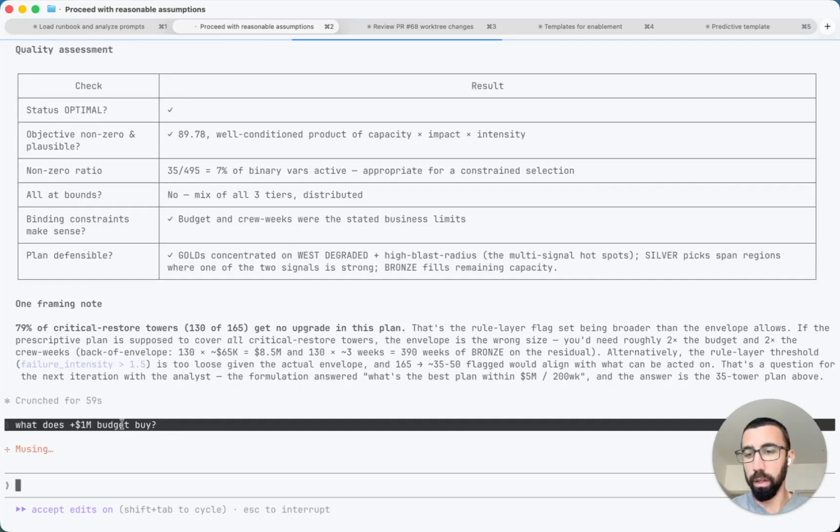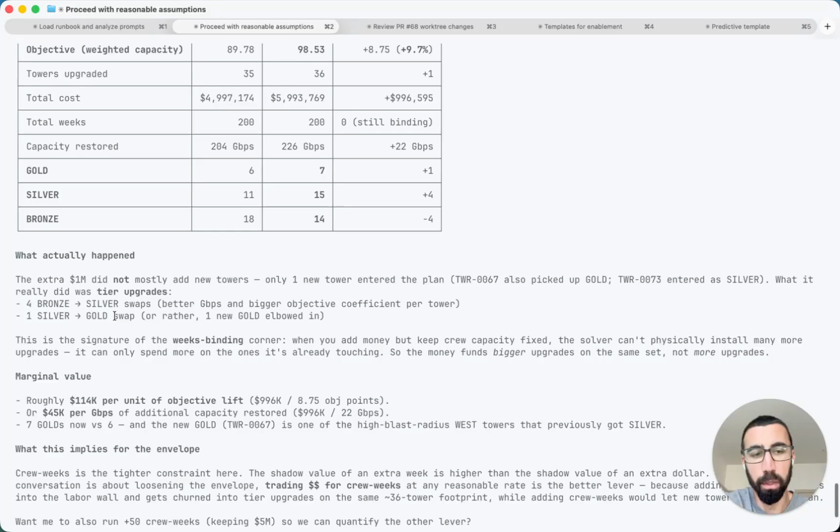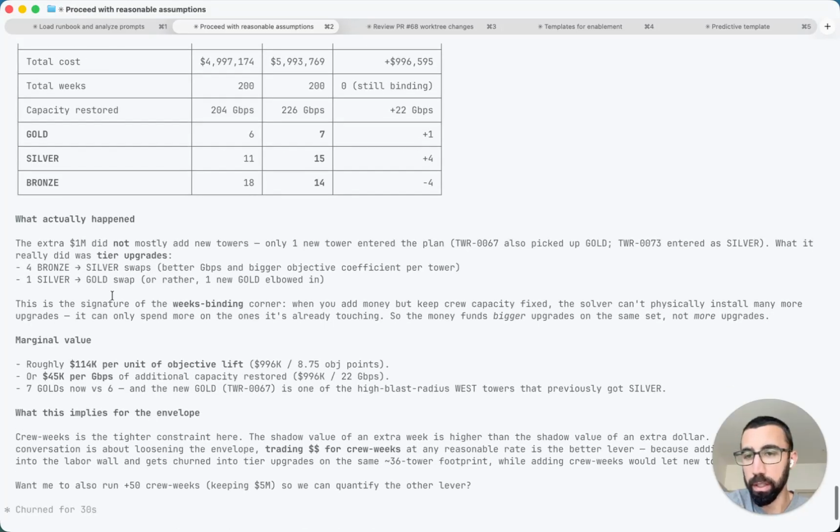Let's do a quick what-if analysis. What if we added another $1 million in budget? More budget bought us upgrades, improvements to towers we're already upgrading, but it doesn't actually add more.